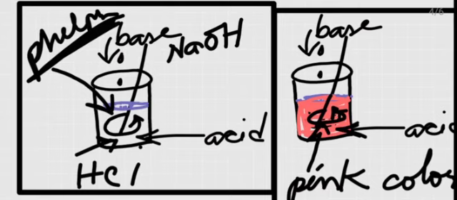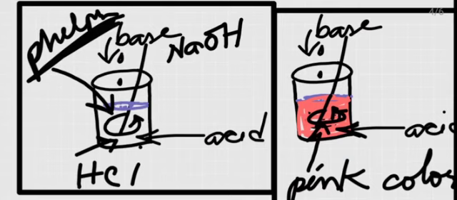You continue adding sodium hydroxide, and at a certain stage, by just 1 drop of sodium hydroxide, the solution will change its color into pink. Here in the next diagram you see the pink coloration.